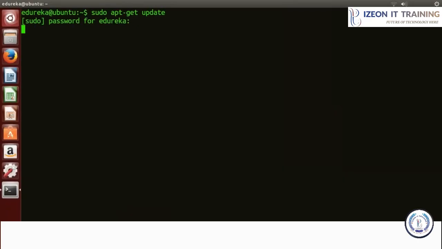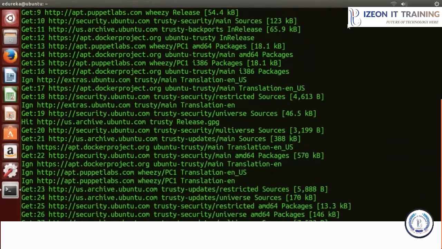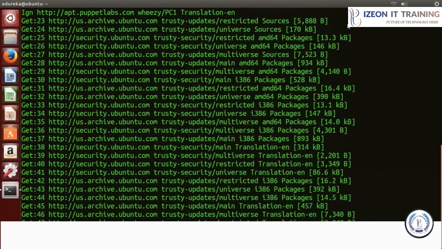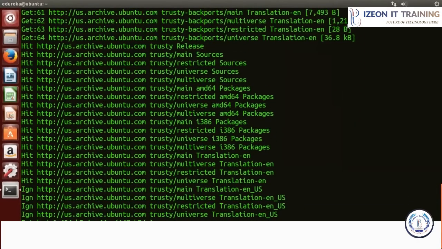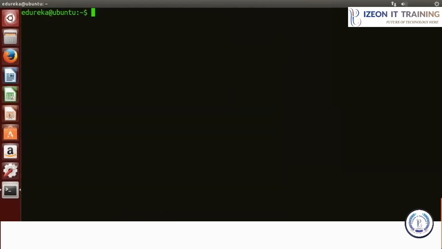So it's asking for password. It is done now. Before installing Docker, I need to install the recommended packages.